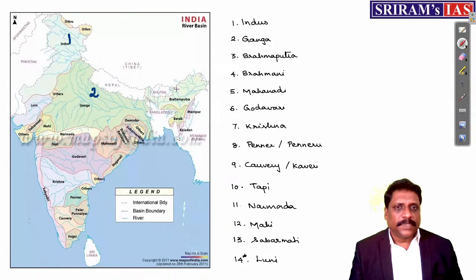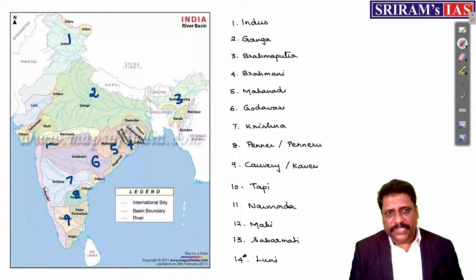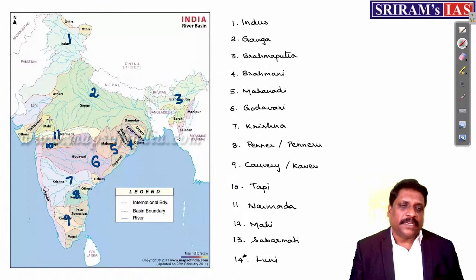Gangetic river basin. Brahmaputra is number 3. Then again, if I am traveling along the coastline, Brahmani is number 4. Mahanadi is number 5. Godavari is 6. Krishna is 7. Pennar or Pennaru is 8. Kaveri is 9. Then again take a clockwise turn. Tapi is 10, Narmada is 11, Mahi is 12, Sabarmati is 13, and Luni is 14.